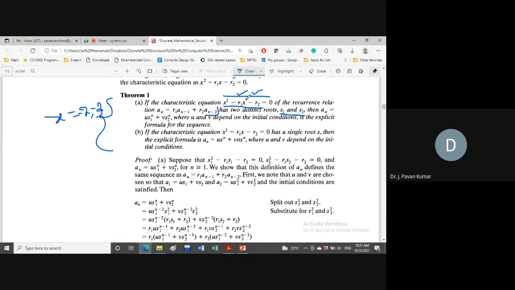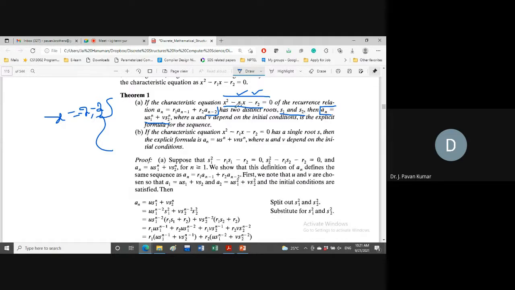Then straight away we can say the explicit formula for this recurrence relation is an is equal to u into s1 power n plus v into s2 power n. Understand? This is the explicit formula we can give if the characteristic equation of the recurrence relation has two distinct roots, s1 and s2.